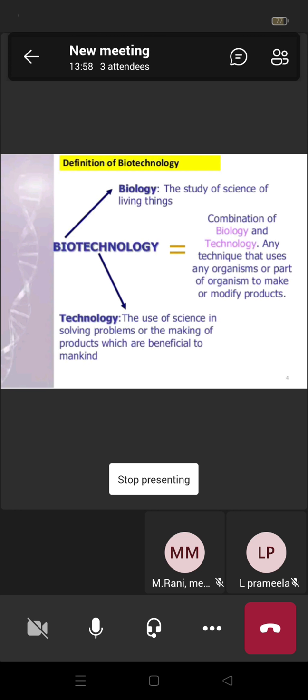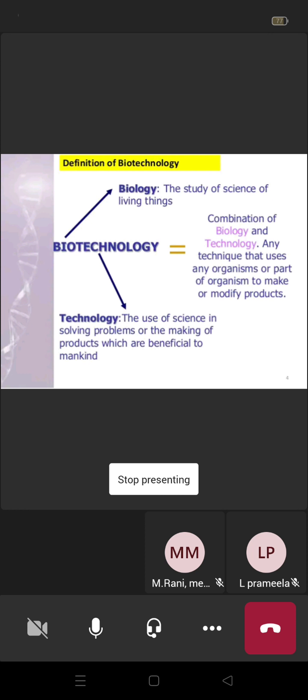So here is the definition of biotechnology. Biology, we know, is the study of living things, the science of living things: animals, plants, microorganisms. Studying about these living things is biology. Then technology is the use of science in solving problems or making products which are beneficial to mankind.